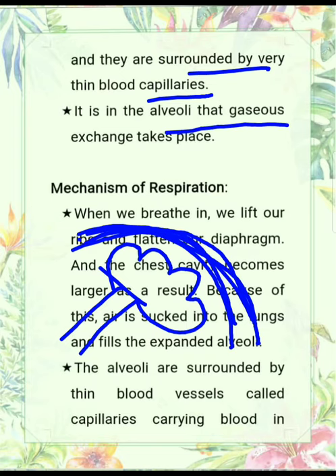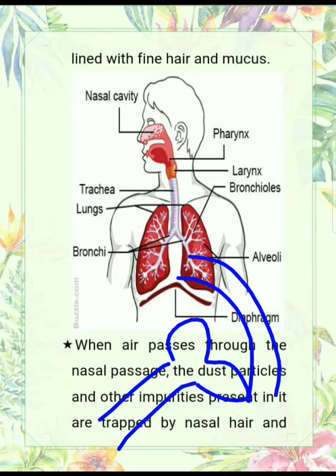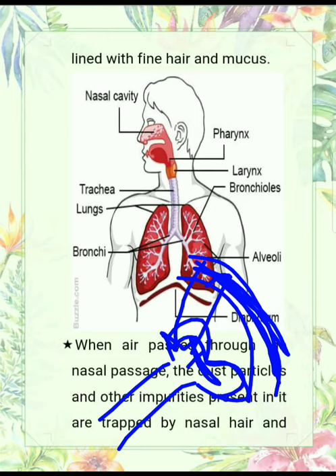It is in the alveoli that gaseous exchange takes place, which means gaseous exchange takes place only in the alveoli. For example, from the nose, air enters the nasal cavity, after that the pharynx, then the trachea, then the bronchus, then the bronchioles, and then the air sacs. On the air sacs, as I told you, blood capillaries are present. In this blood, carbon dioxide is present, and in the alveoli, oxygen is present. So on the basis of diffusion, oxygen enters the blood and carbon dioxide enters the alveoli, and from the alveoli the carbon dioxide is removed from the body along the same path.